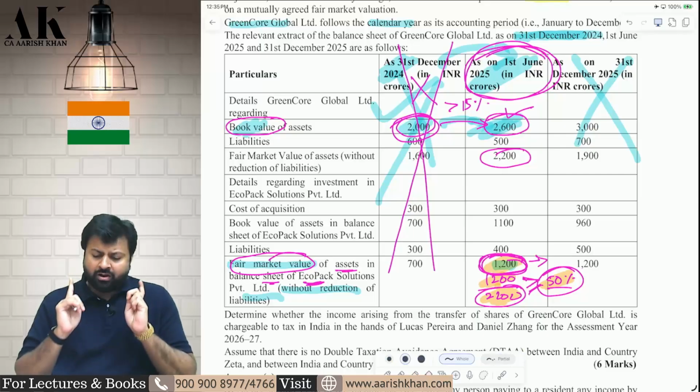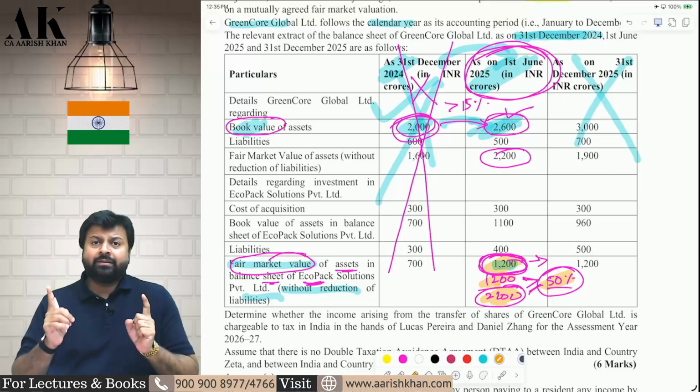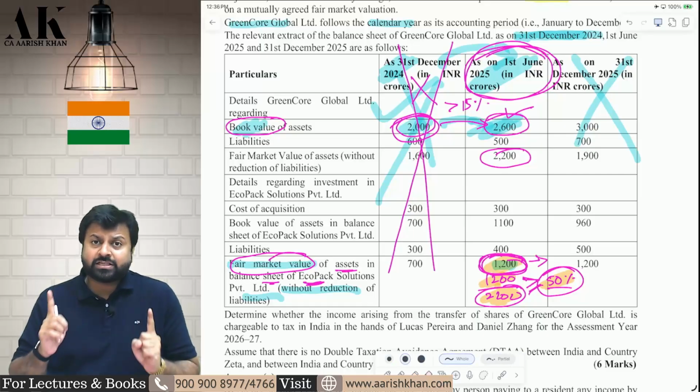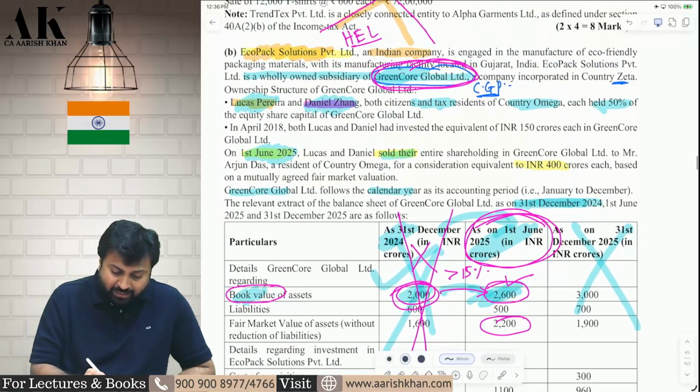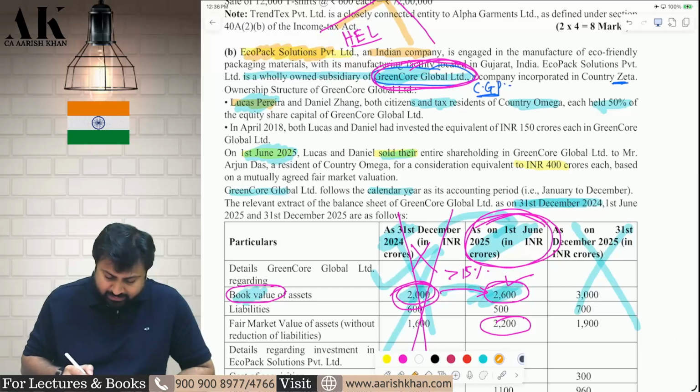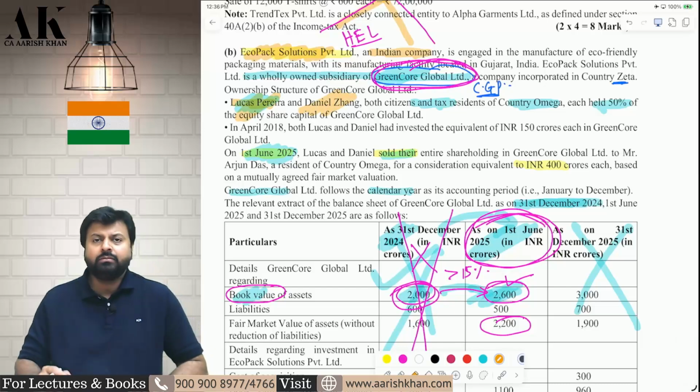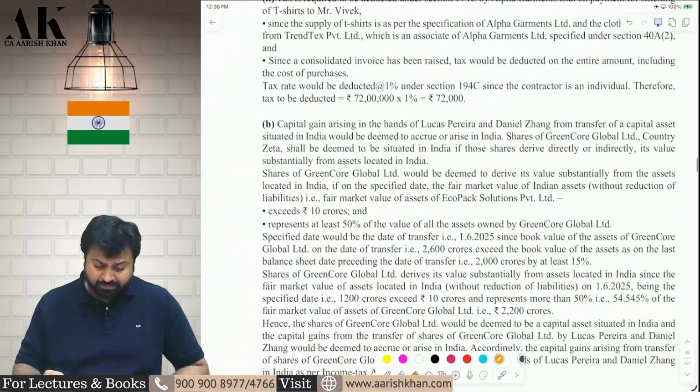Therefore, the shares of Green Core Global derive their value substantially from assets located in India. Therefore, Lucas Pereira and Daniel Pereira, if they are selling the shares, will be liable to tax in India. I hope it is clear to all of you. Beautiful question it is. Beautiful question.